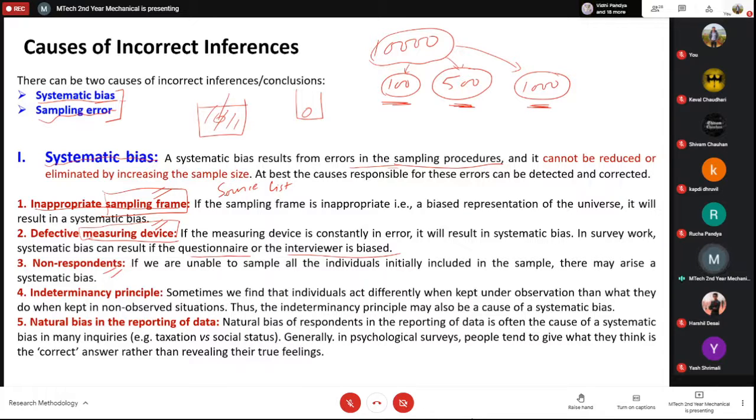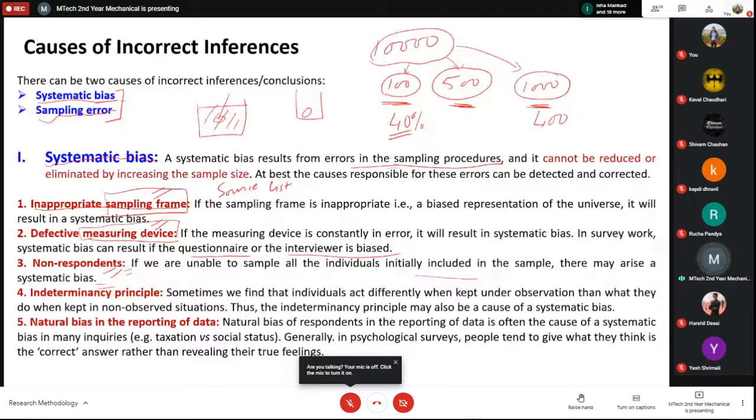Non-respondents means, suppose you are studying 10,000 people and you have taken 100 people, and 40 of them are not responding to your questions or your questionnaire. Then you will not get the correct result from your sample, right? And if you increase the sample size, there will be a proportional number of non-respondents. If I say 40% are non-responding, then 40% of 1000 is actually more. So if you are unable to sample all the individuals initially, it will lead to a systematic bias.